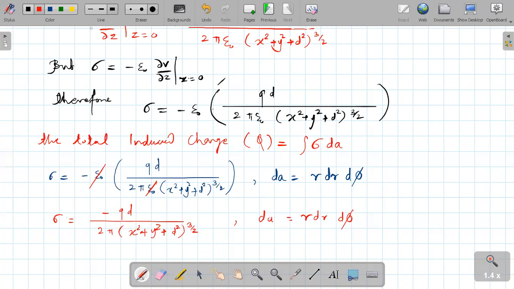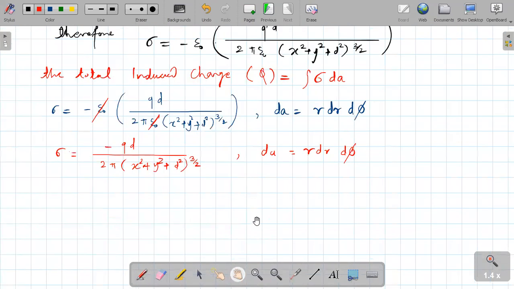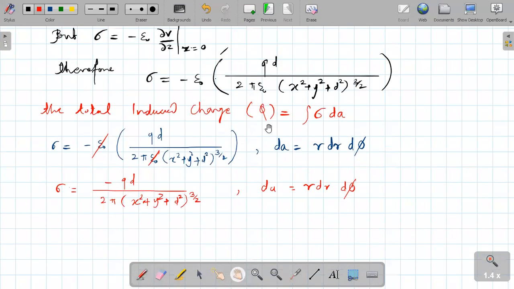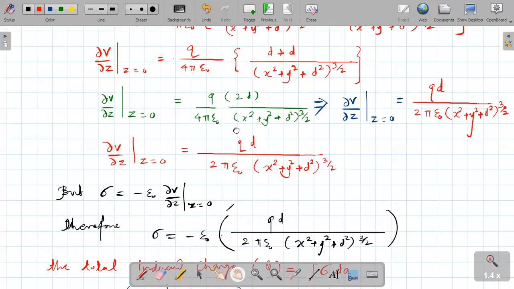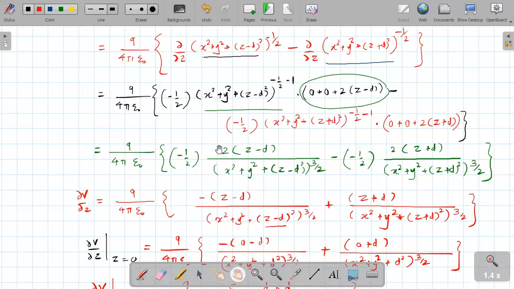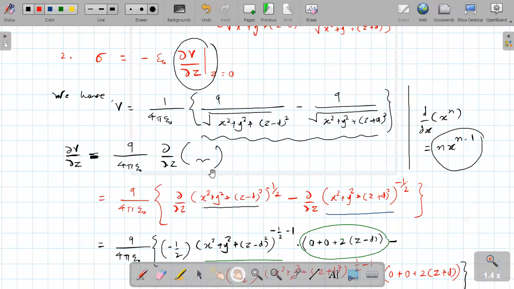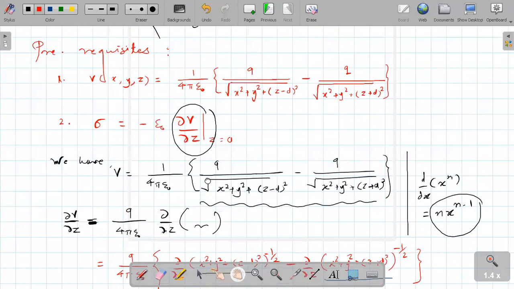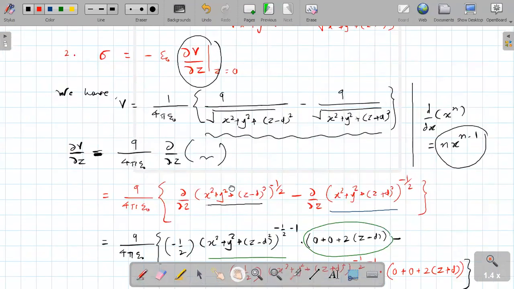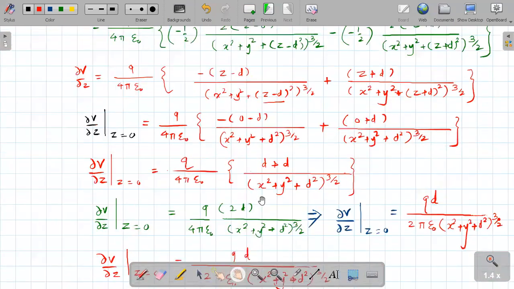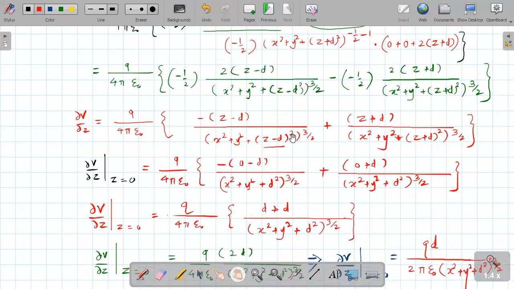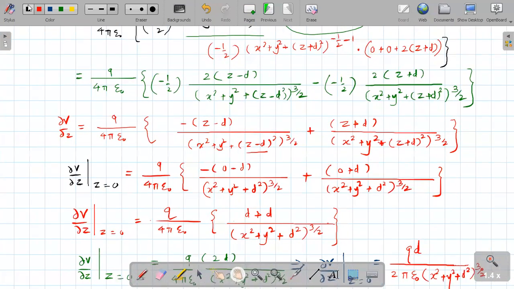Okay, superb. Before solving this, that is Q equal to this, I will write equation numbers. This is your equation number 1. This is your 2. This is without z equal to 0, therefore here I will write equation number 3.